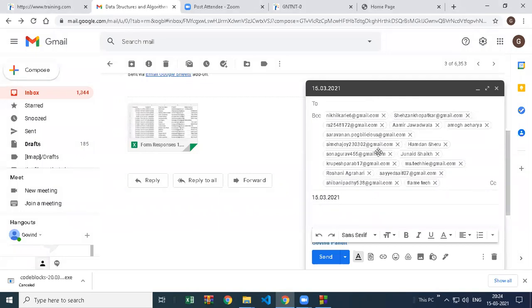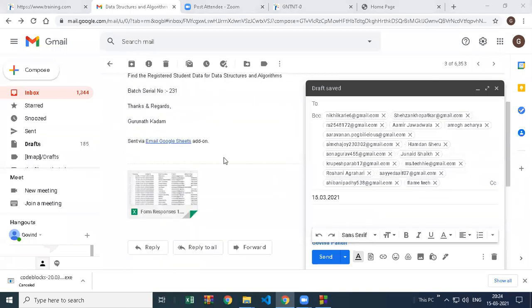So I got an email of the Excel file. In this Excel, all the data structure students who registered, their details and emails are here. So please check once if your email address is here. If not, then please write in the chat section. 1 2 3 4 5 6 7 8 9 10 11 12 13 14 15, 15 emails are there. 16 students have joined. Oh, 16 emails are there, sorry.